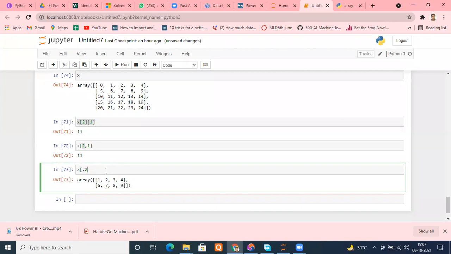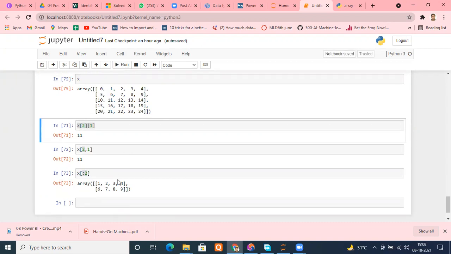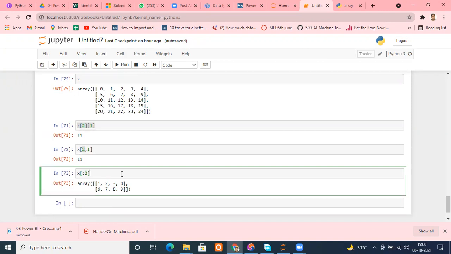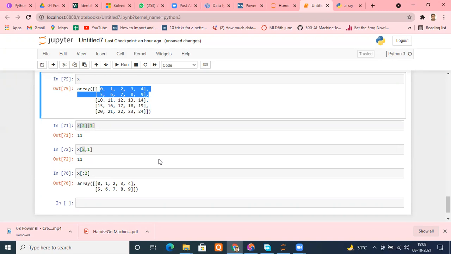Let me remove this and do only one, and you will understand that way. Colon 2. I'm putting only one argument, which means we are talking about the rows right now. So I should be selecting the 0th row and the 1st row. Let me run it. Can you see that? I get complete rows 0 and 1. Is it fine, everyone? Yes, sir.